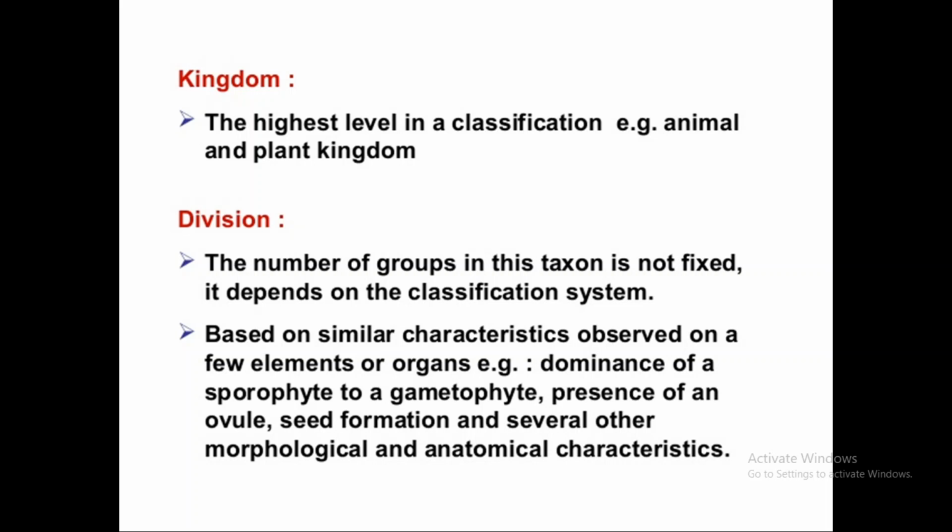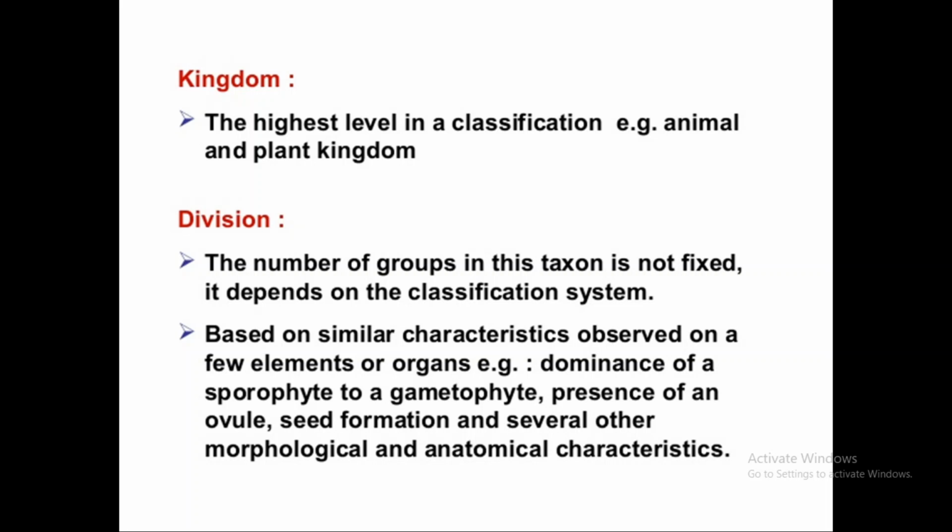Divisions are based on similar characters observed on a few elements or organs, which may be the dominant characters of that division, such as sporophyte, gametophyte, cormophyte, thallophyte, presence of an ovule, seeds covered by ovary wall, or naked seeds.